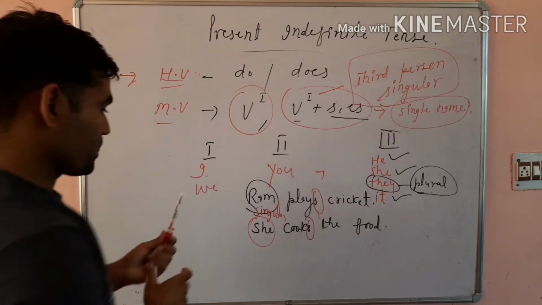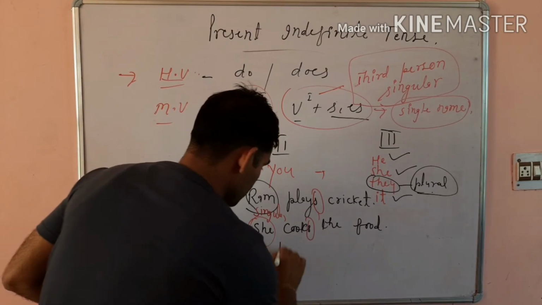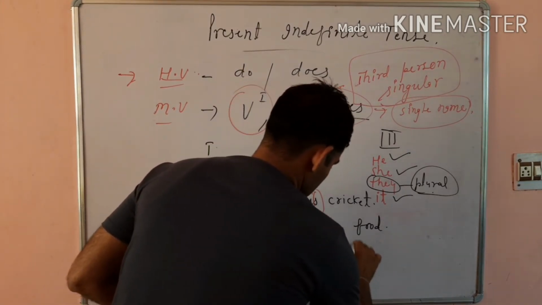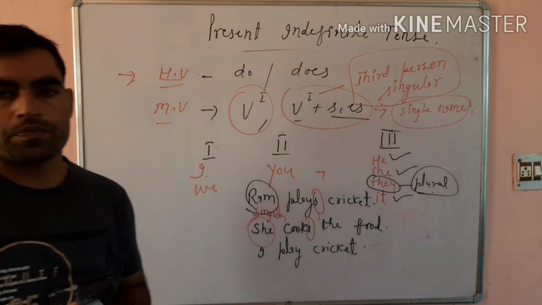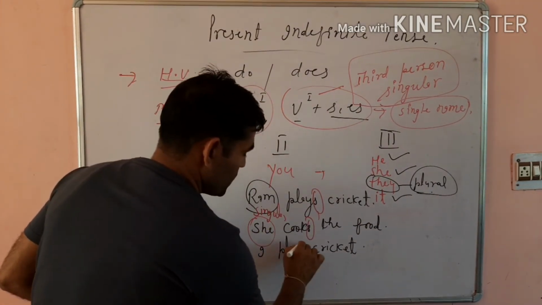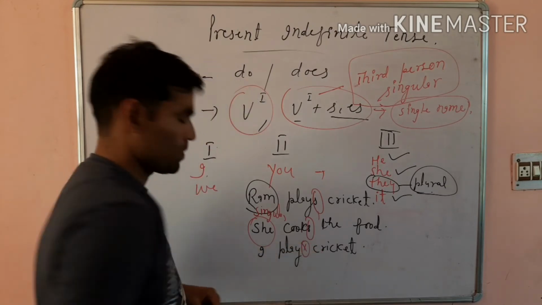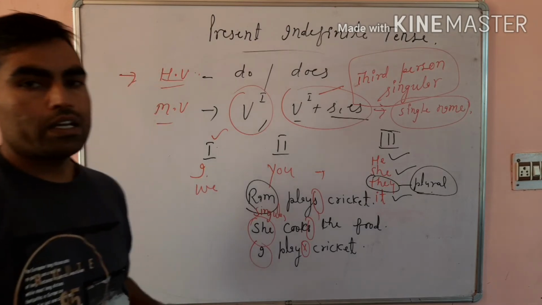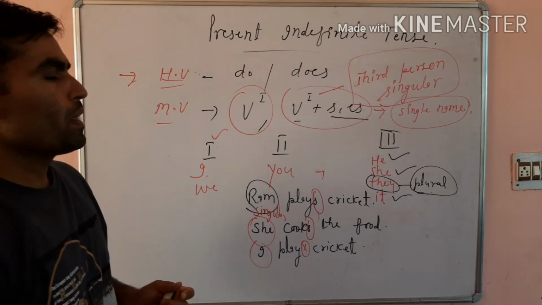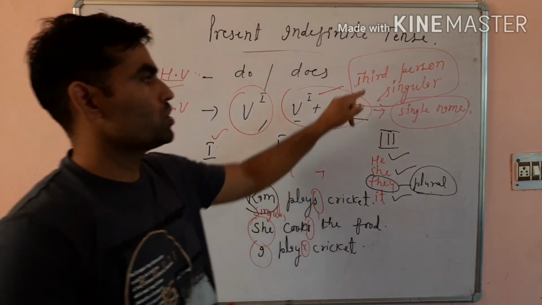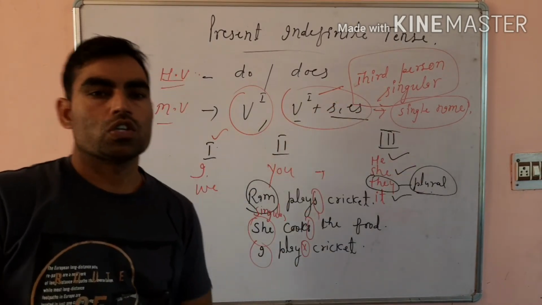If I write I play cricket, then I haven't used any s or es with this play, because I is first person, and the rule states that V first plus s or es is to be used with third person singular.